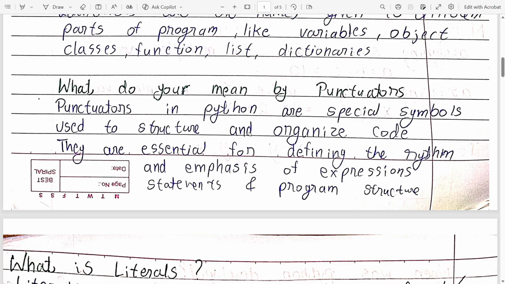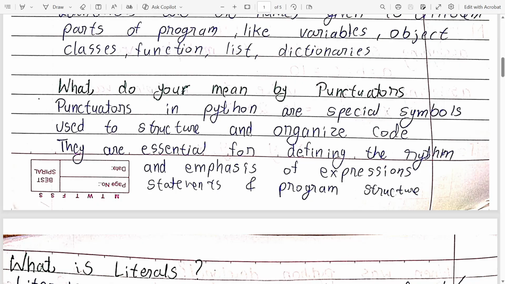So next question, what do you mean by punctuators? Punctuators in Python are special symbols used to structure and organize code. They are essential for defining the rhythm and emphasis of expressions, statements, and program structure. For example, comma, colon for indentation, and semicolon for breaking the line of code.